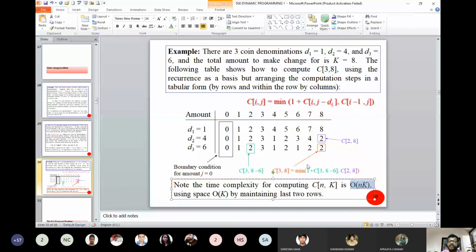Then it says, if you borrow the idea from the Fibonacci number, that I can manage with 2 variables. So if you look into this formula, when I am computing i and j, I am only using the previous two rows. When I am computing this last row, I am using this one, so I have no need of using this one. So I can manage with the last two rows. Got it? Last two rows.